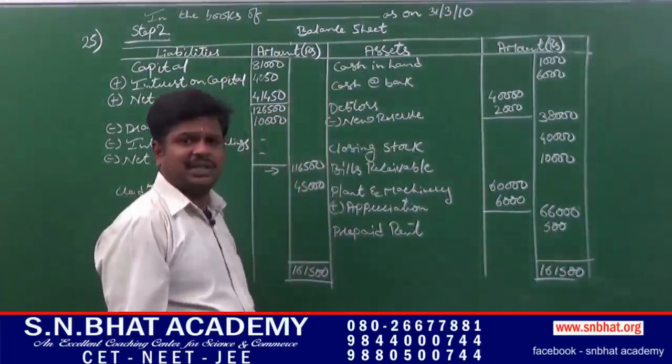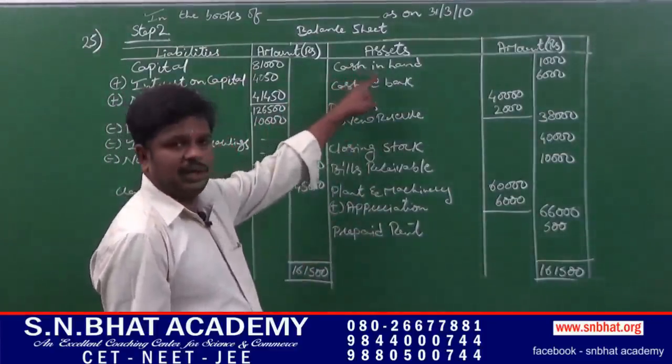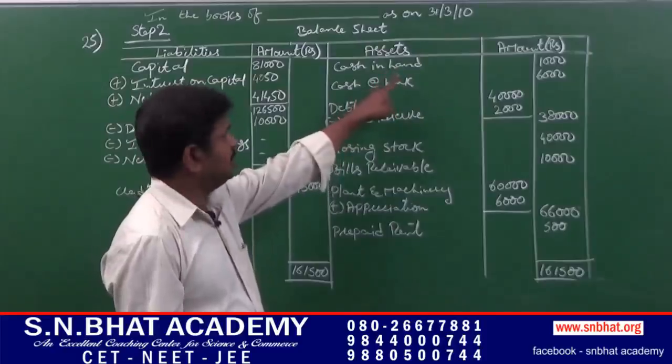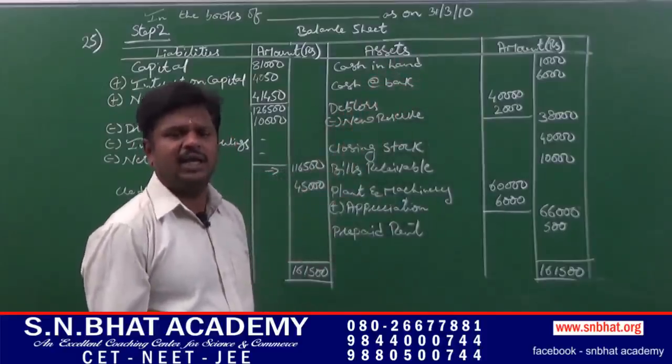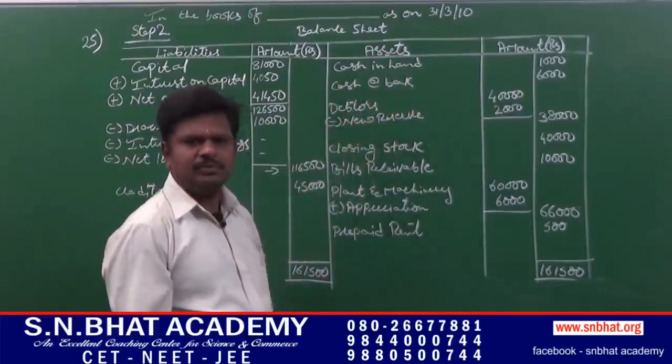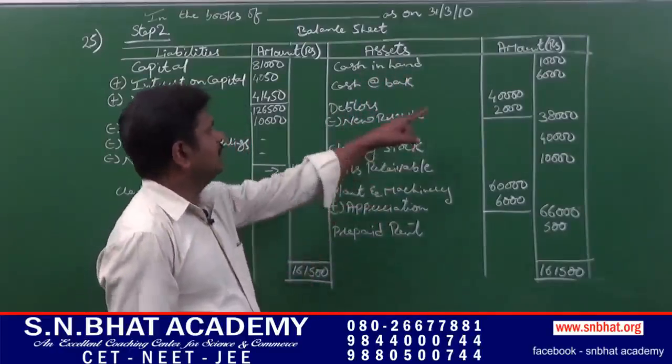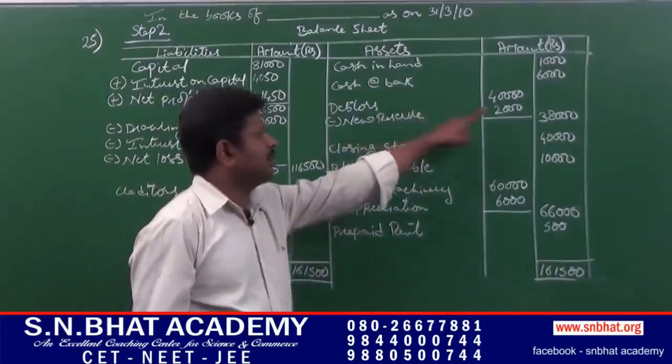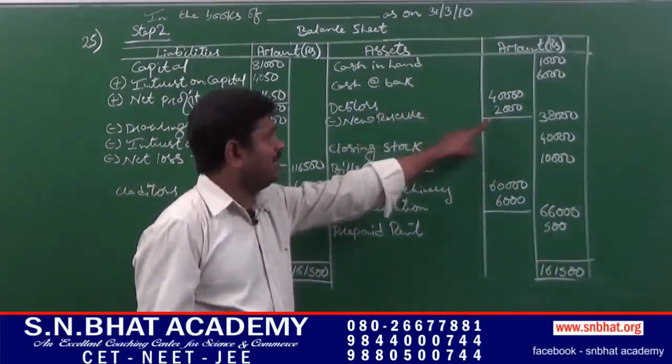Next, coming to the asset side of the balance sheet, first, it is preferably advised to enter any cash, that is cash in hand or cash at bank. Cash in hand 1,000, cash at bank 6,000. Next, debtors. There is an adjustment, so it has to be entered in the inner column, 40,000 minus 2,000.